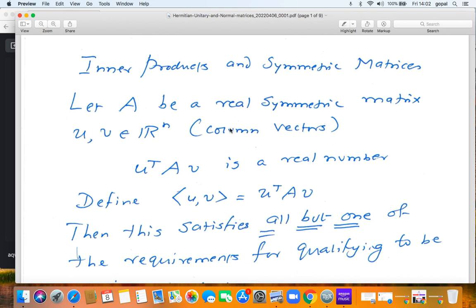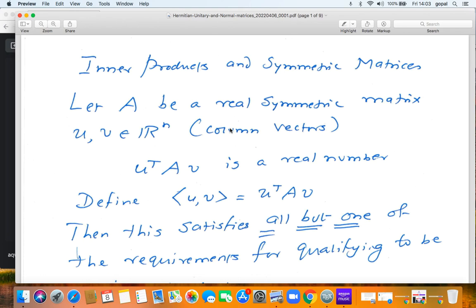U and V are vectors in Rn, column vectors. Consider U transpose AV. U transpose is 1 cross n, A is n cross n, V is n cross 1. So U transpose AV is a real number, a 1 cross 1 matrix. Let us define the angle bracket of U, V to be U transpose AV. Will this prescription give you an inner product on Rn?